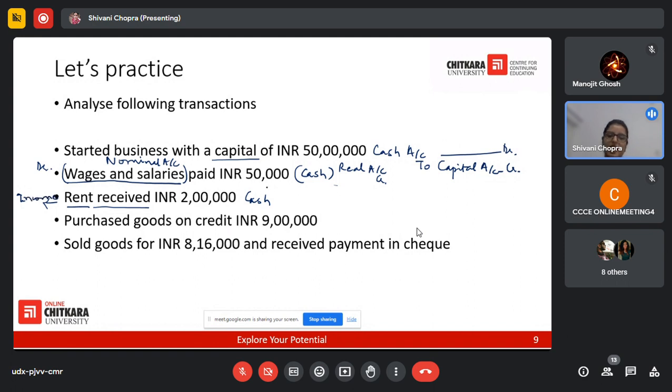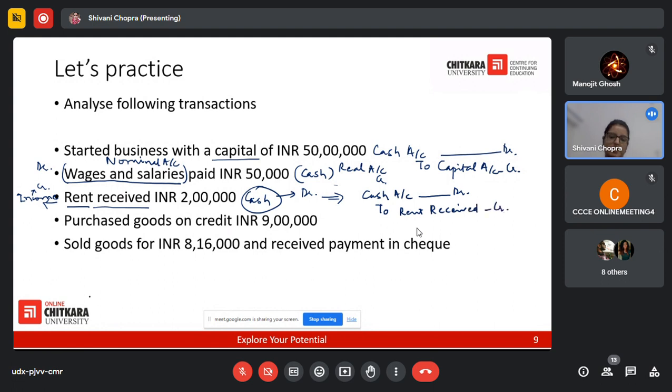And cash is a real account which is getting received. So it is coming in. Debit what comes in, credit what goes out, and debit all expenses and credit all incomes. So what will be the entry here? It would be cash account debit to rent received, which would be credit.